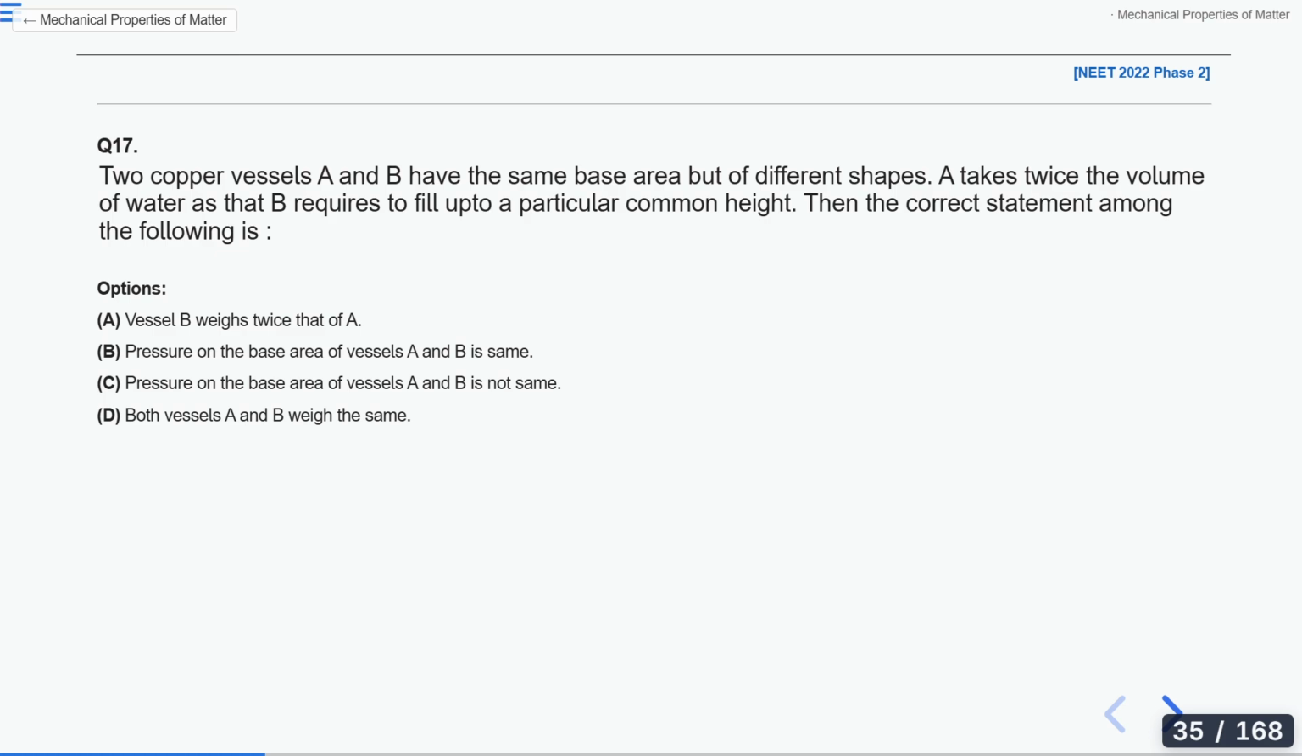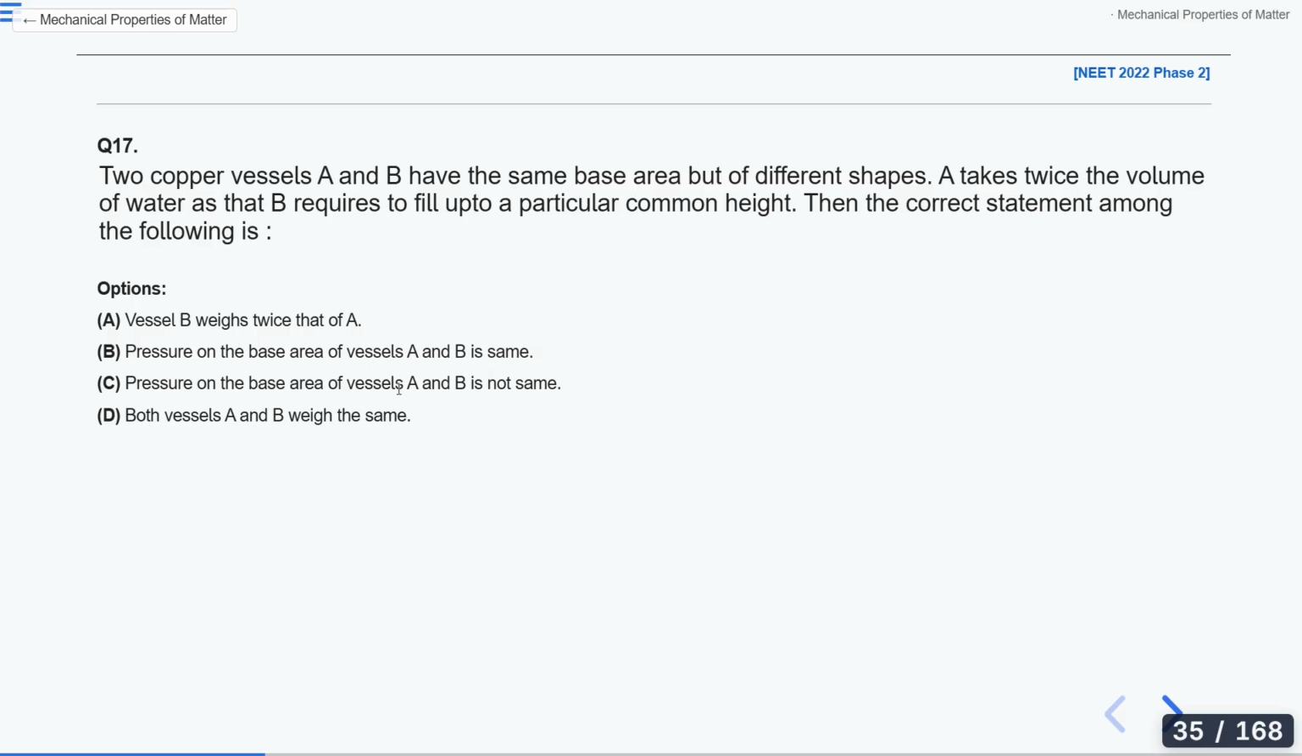Now this question. Two copper vessels A and B have the same base area but different shapes. A takes twice the volume of water as B requires to fill up to a particular common height. Then the correct statement among the following is: vessel B weighs twice that of A. Pressure on the base area of vessel A and B are the same.